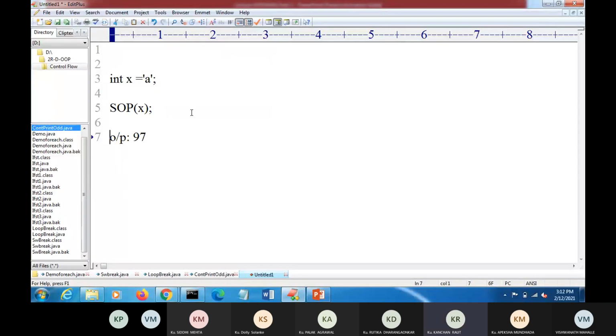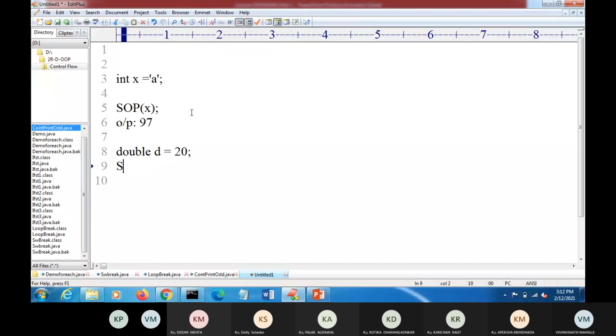The compiler converts. And suppose you are confused, then you can write here double d = 20. Any value. Then here I write SOP of d.